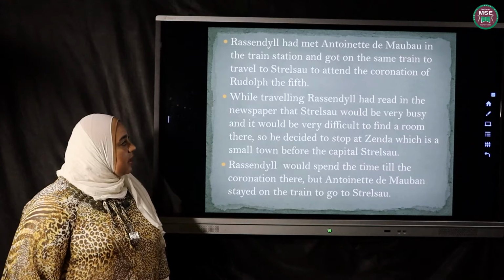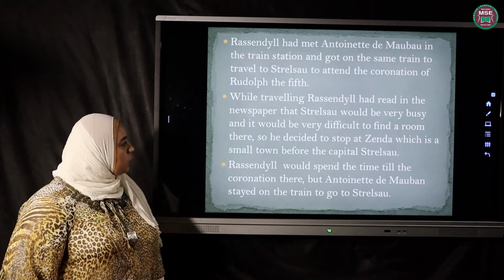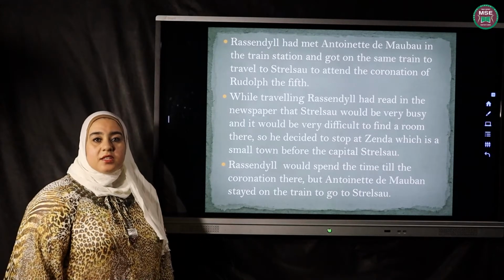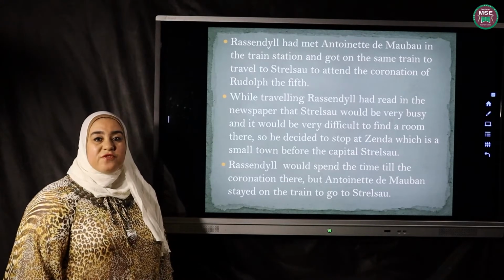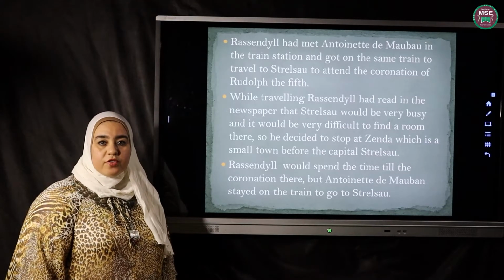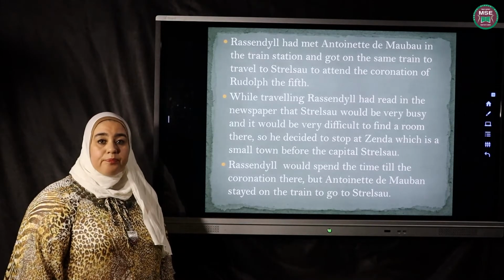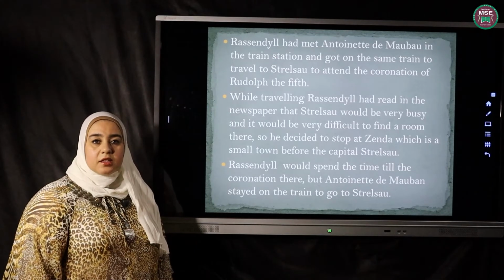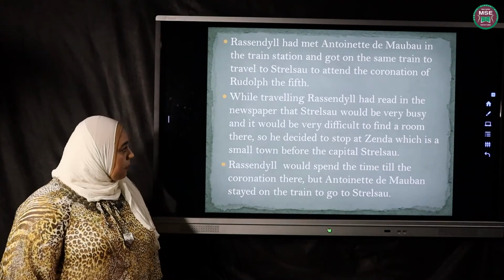While traveling, Rassendyll had read in the newspaper that Strelsau would be very busy and it would be very difficult to find a room there. He had known that the city, the capital of Ruritania, Strelsau, is very crowded. People from all over the world had come to attend the coronation, so he decided to stop at Zenda till the time of the coronation, because it will be very difficult for him to find a place to stay.